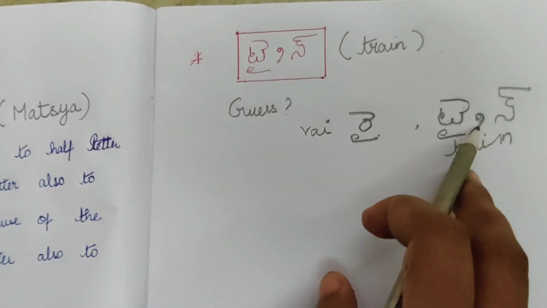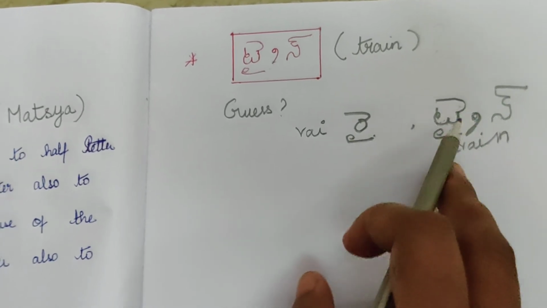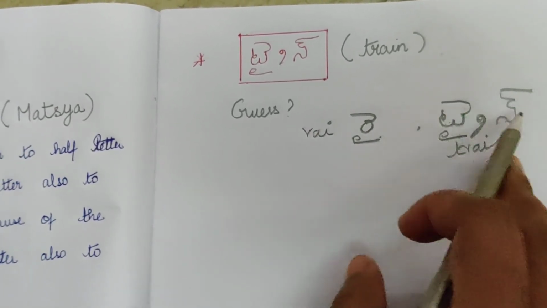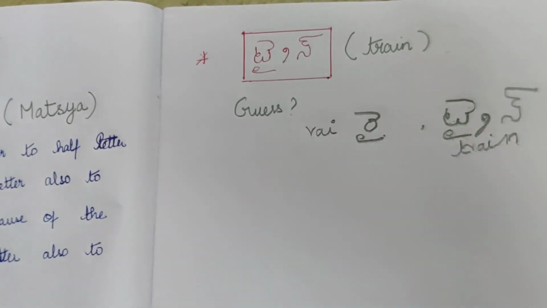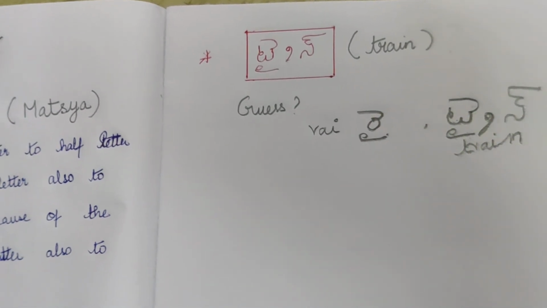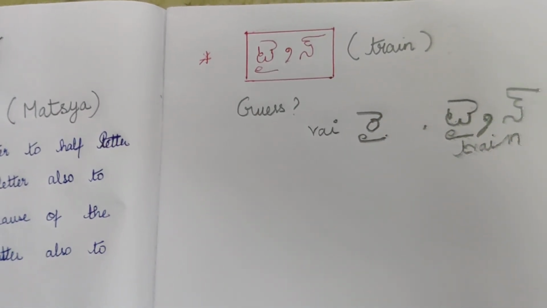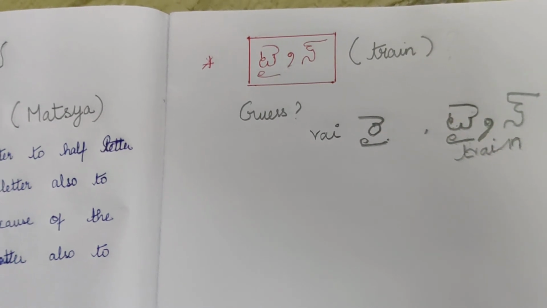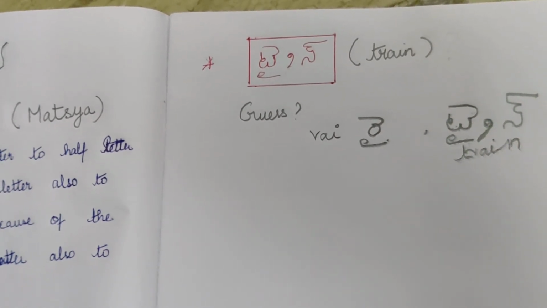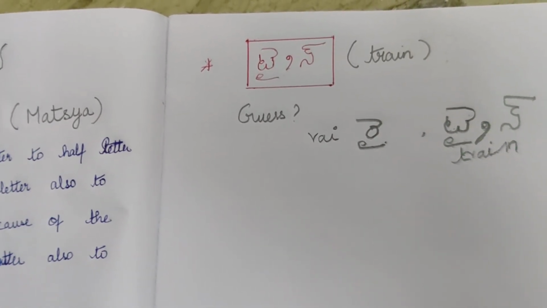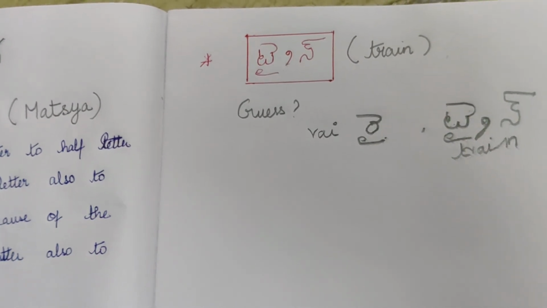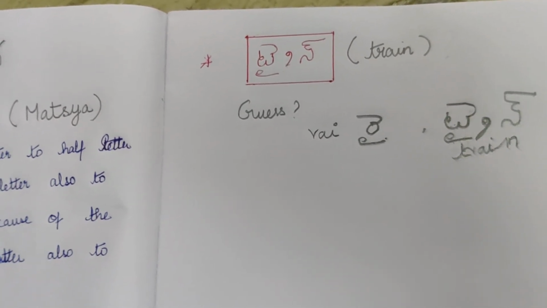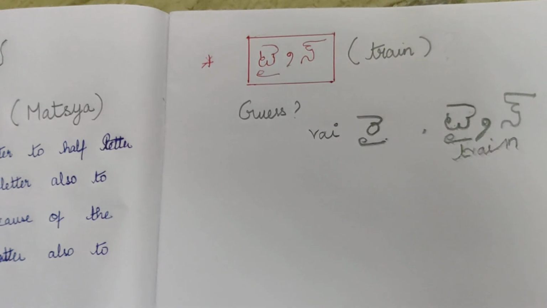Ta, then ra, we have one ivatvam, and in. Train. So similarly, if you understand the concept and you learn Tamil, the sound is most important. If you understand in such a way, you can learn to write all the letters easily. Just use your tongue pronunciation and the concept of that word.